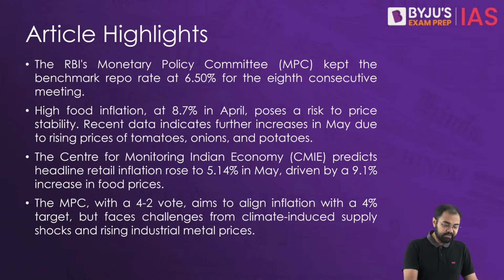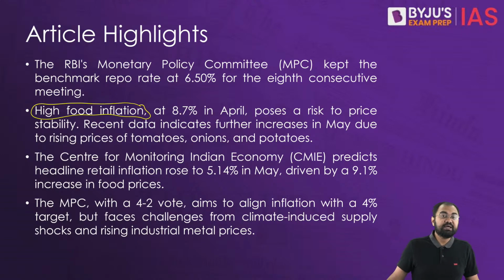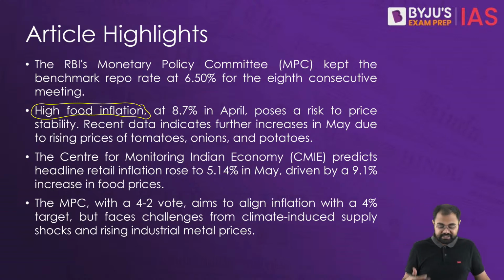We have seen that food inflation has been on the rise, especially in the last couple of months. The RBI governor highlighted the risk posed by the persistent food price increase, which poses a risk to the disinflation path that we want to take.